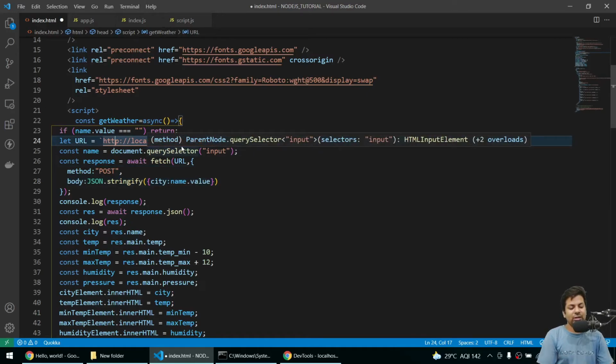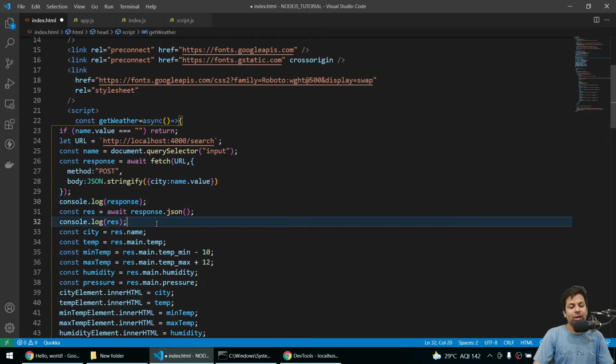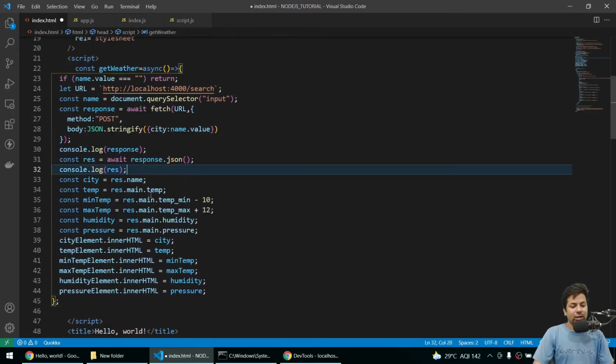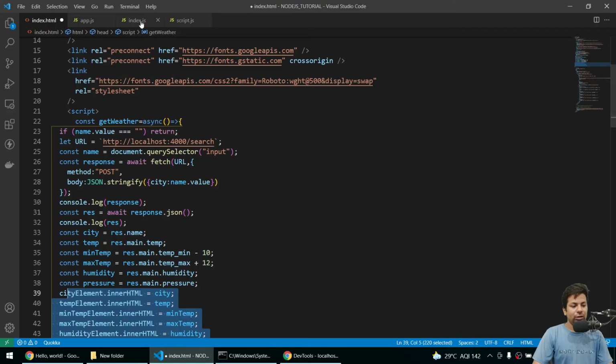I'm sending the input tag's value, changing it to JSON format, whatever response I'm getting I'll console the response, then get the data and put the data into the main tag, but here we haven't selected these also.